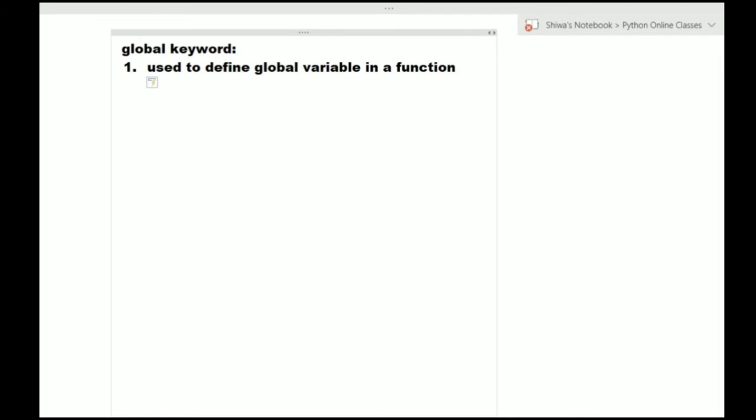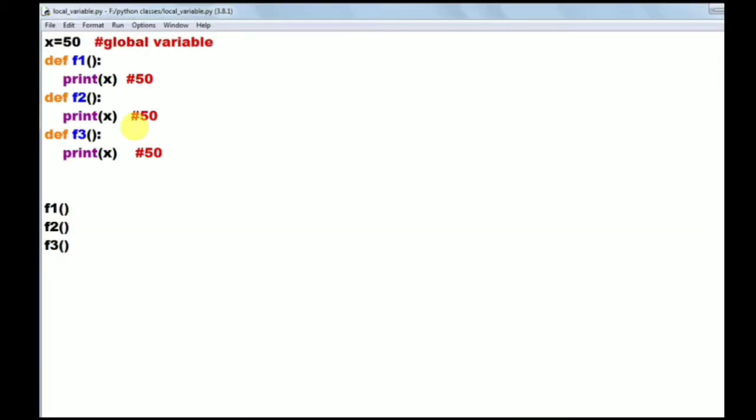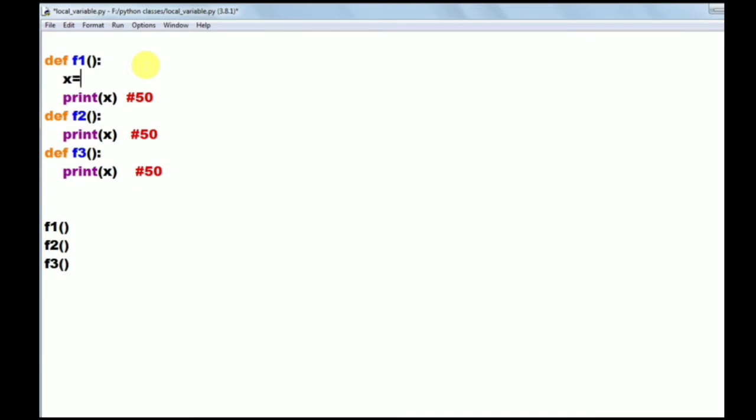Just now we discussed about global variable. Global variable means it is defined outside of all functions, but I don't want to define the global variable there. I want to define the global variable within the function. But if you define like this, 40 will become what? A local variable now. So this x will become a local x.